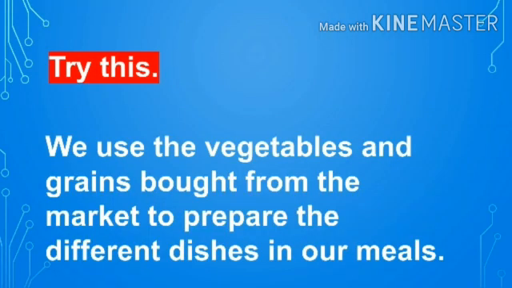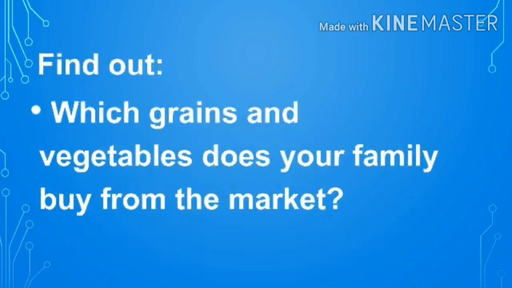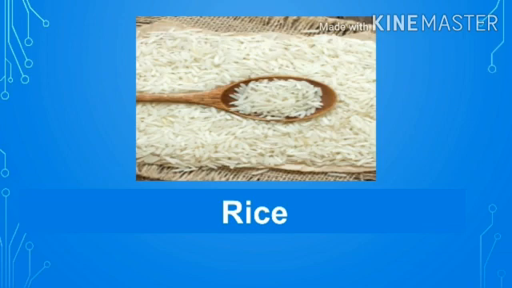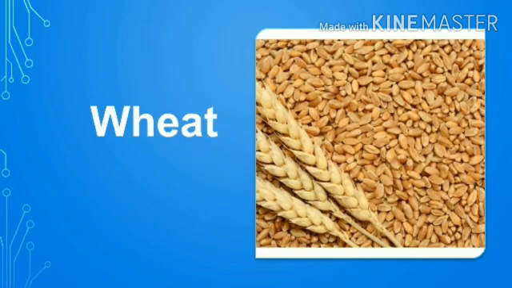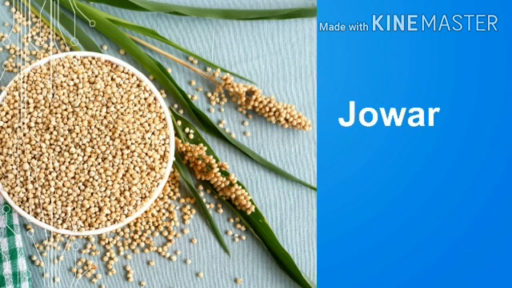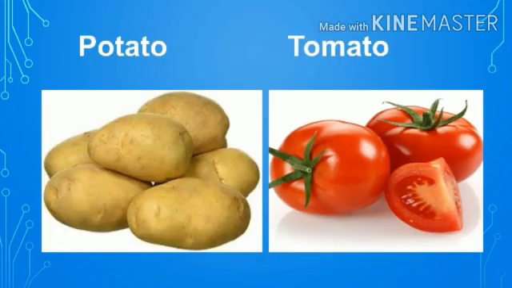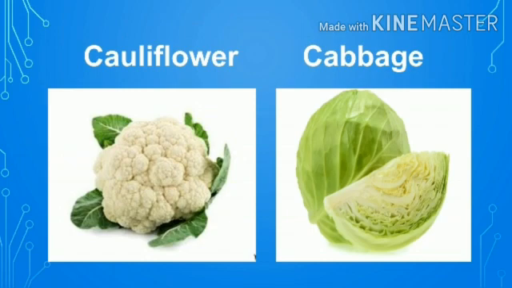Try this. We use the vegetables and grains bought from the market to prepare the different dishes in our meals. Find out which grains and vegetables your family buys from the market. We buy grains such as rice, wheat, jawar, bajra, and vegetables like potato, tomato, cauliflower, cabbage, etc.